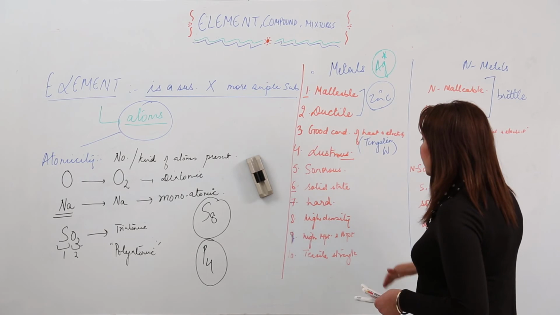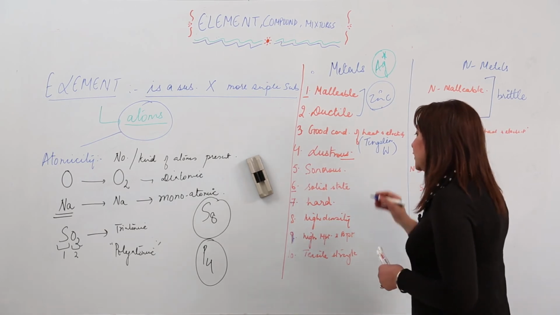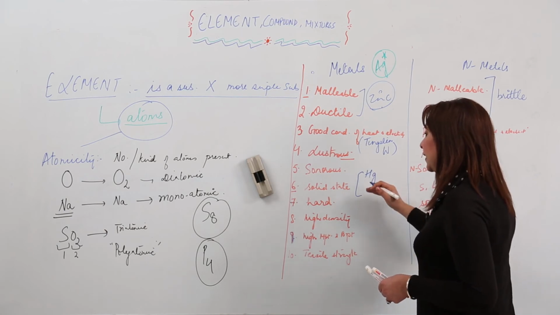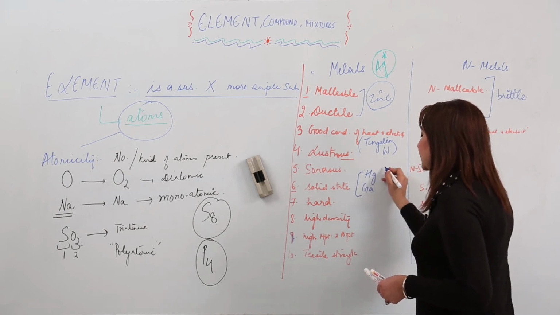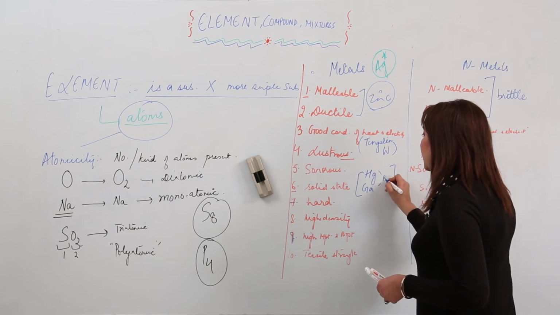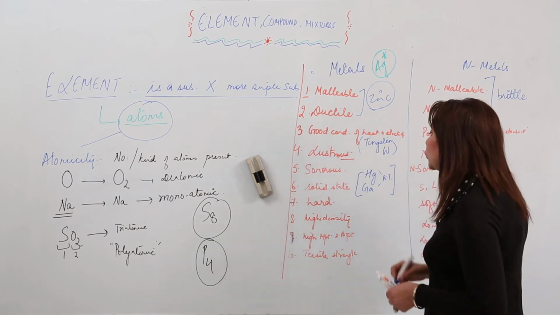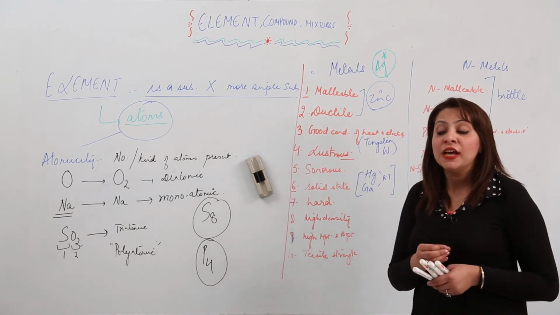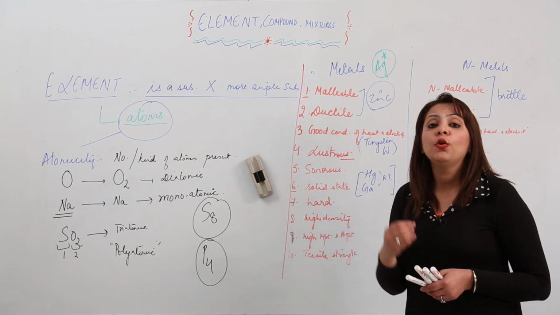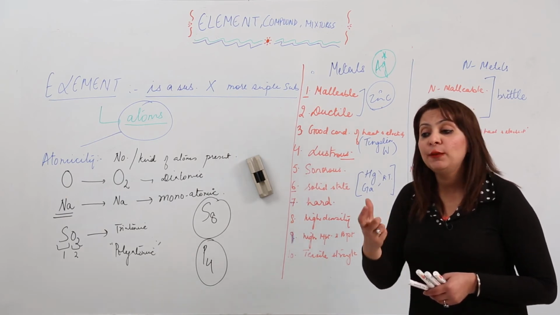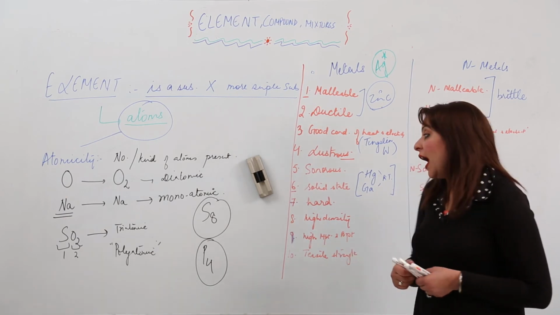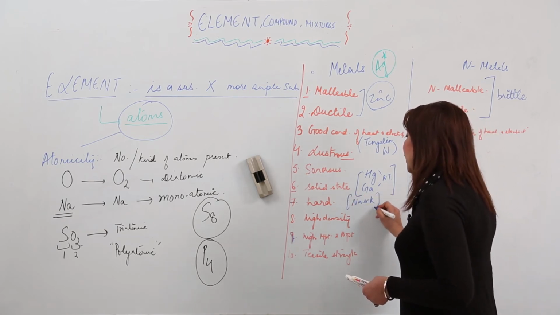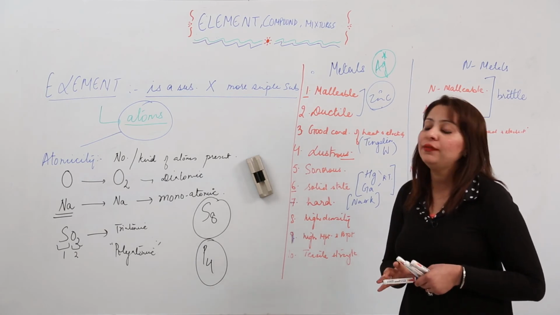And coming to the physical state, we have metals which exist in liquid state, that is mercury, written by symbol Hg, and gallium. They exist in liquid form at room temperature. And when we talk about hardness, all metals are hard, but you will be surprised to know that a few metals can be easily cut with the knife that you use at home. Which are those metals? They are sodium and potassium. They are so soft that they can be cut with a knife easily.